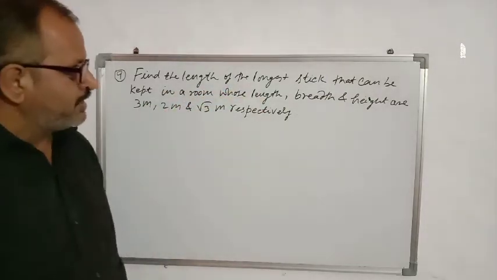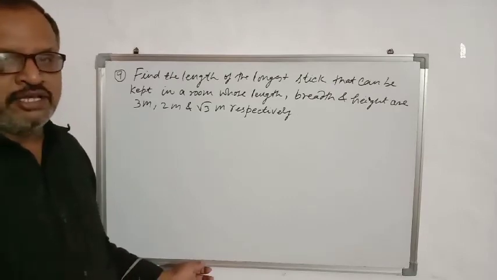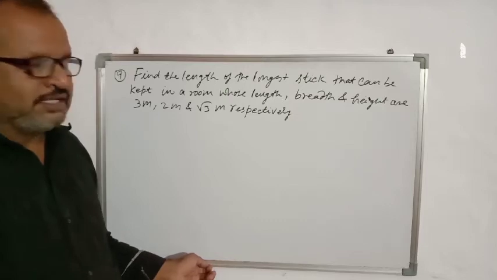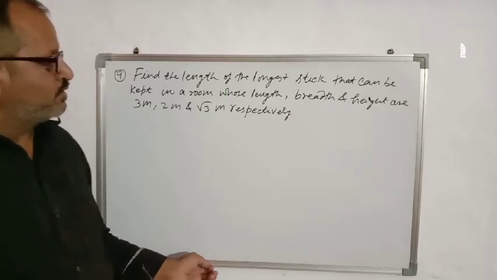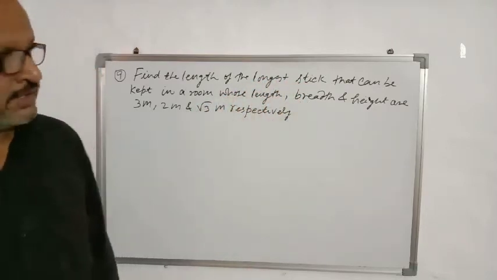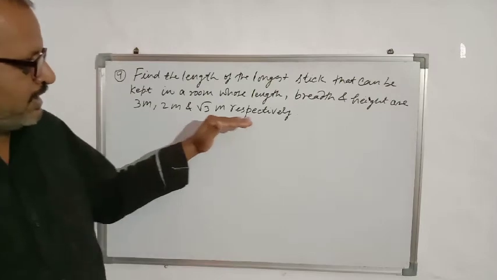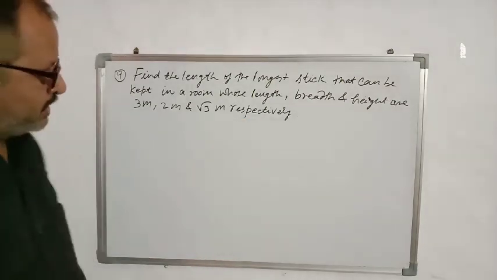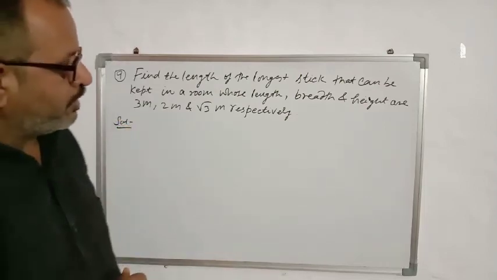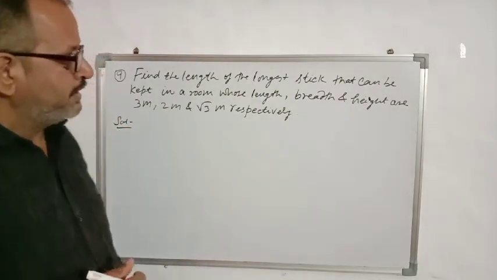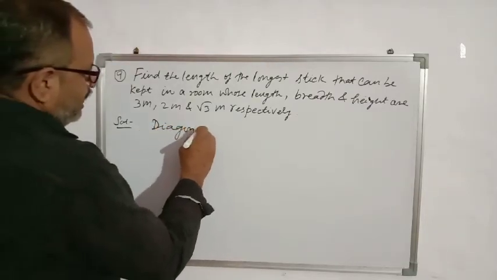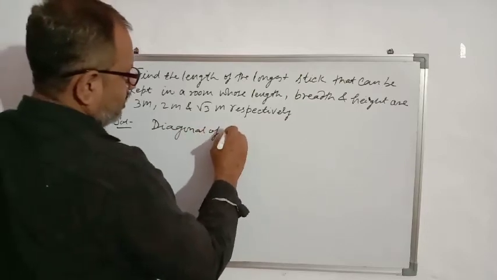So we know that diagonal of a cuboid is the longest length. So when we put the stick along the diagonal, it will be the longest stick. So we have to find the diagonal of the room. The room is also an example of a cuboid. So we will find the diagonal of the room.